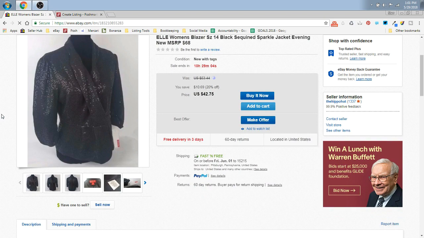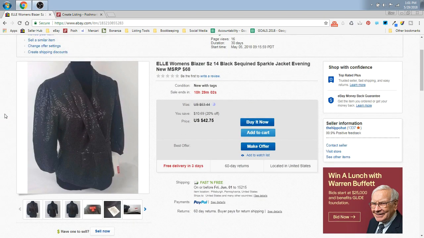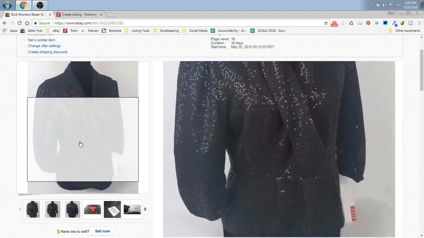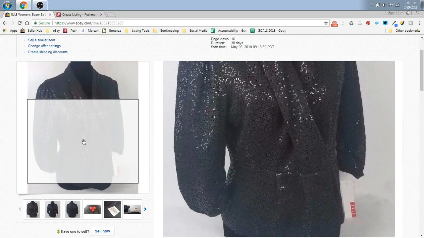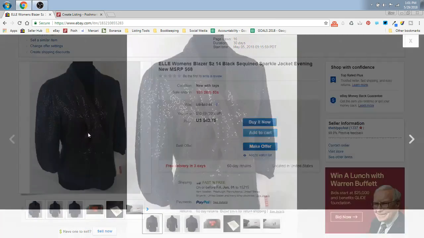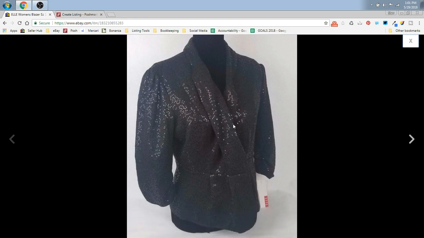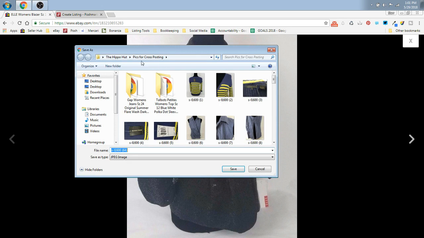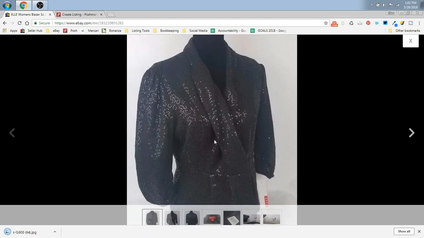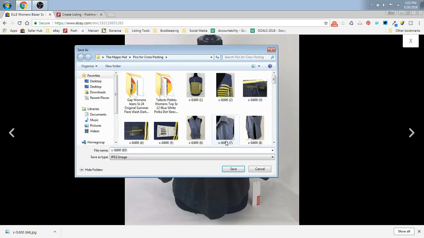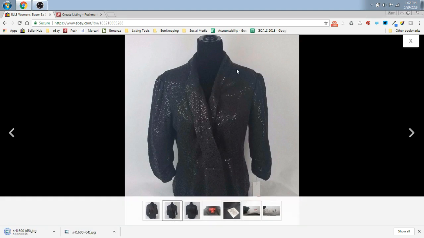So when you're copying your photos from eBay, this mouse over to zoom pretty much negates the ability to right click and save an image. So you want to left click on your image first and bring up this big picture of your image, and then you can right click and save. Mine are automatically going to a folder I have for this, so I can go through them pretty quickly. You can just go down here to the bottom and just run through them. I'm going to hit enter on my keyboard now because it's faster.